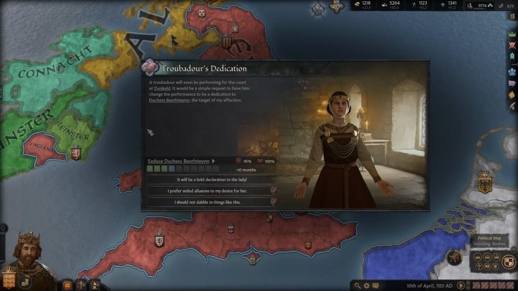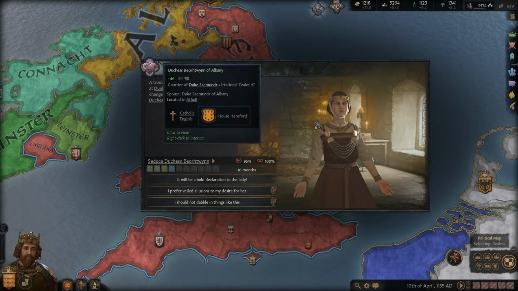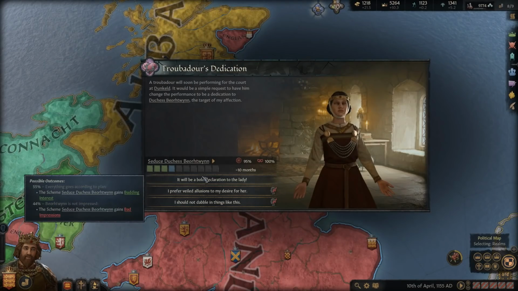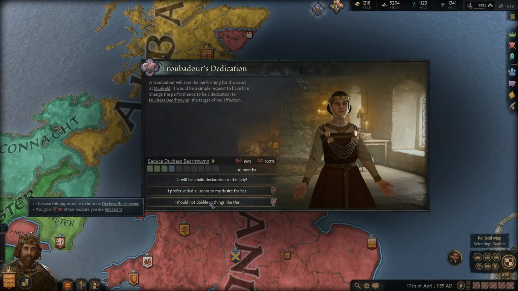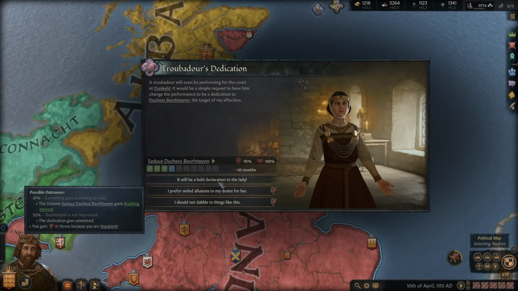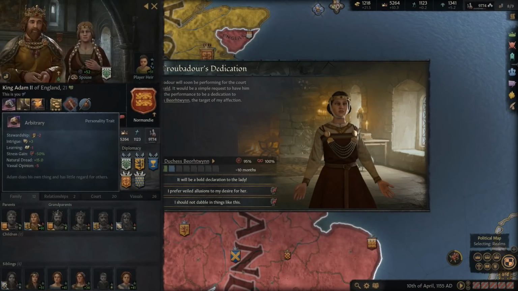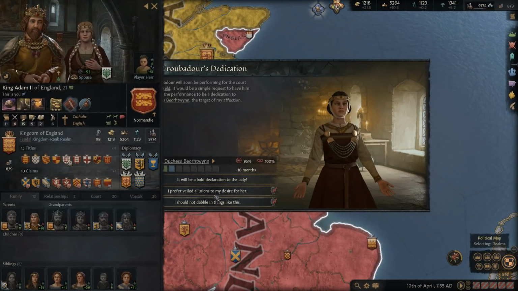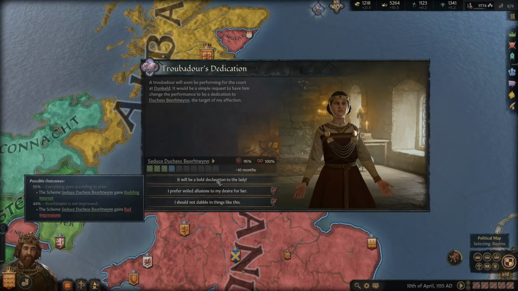Troubadour's dedication. A troubadour will soon be performing for the court at Dunkeld. It would be a simple request to have him change the performance to be a dedication to the Duchess, the target of my affection. We have 3 options here, but there's only one that we can actually take, because all these you can't take because you're impatient, and there's no traits that would result in us taking any of these other ones, I think. So we have to take this one here.